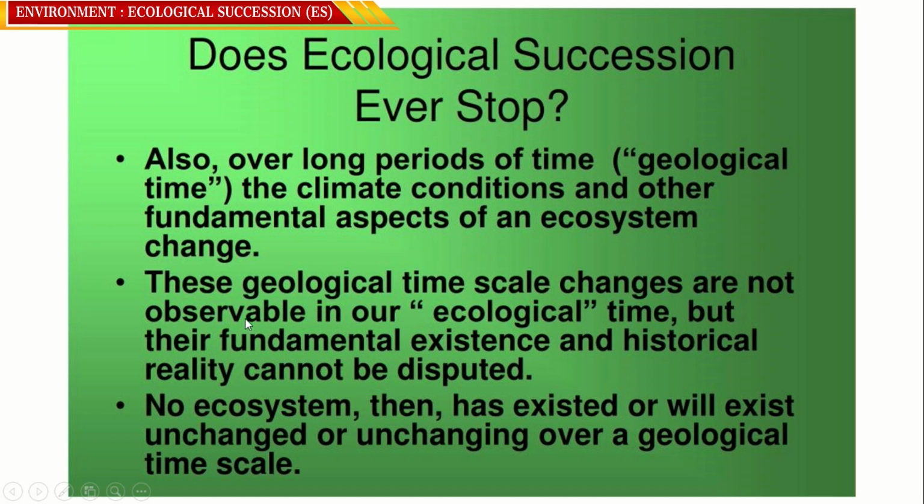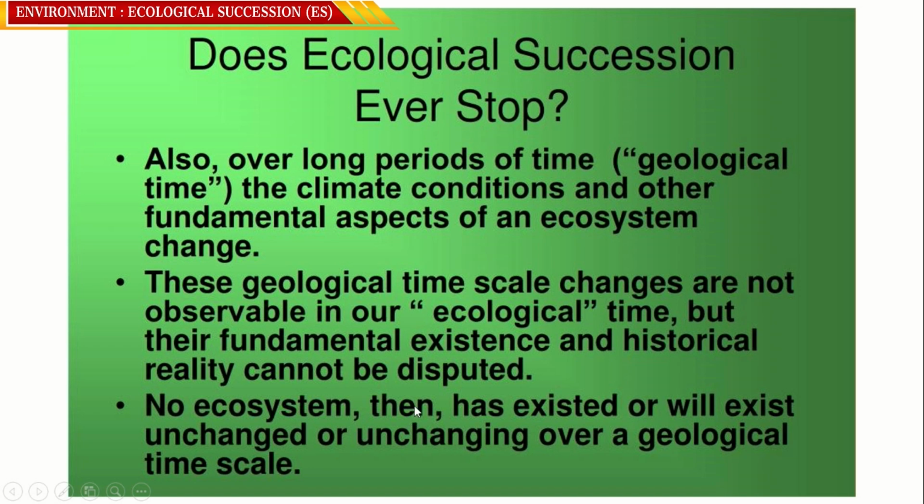So, these geological time scale changes are not observable in our ecological time, but their fundamental existence and historical reality cannot be disputed. No ecosystem then has existed or will exist unchanged over a geological time scale.